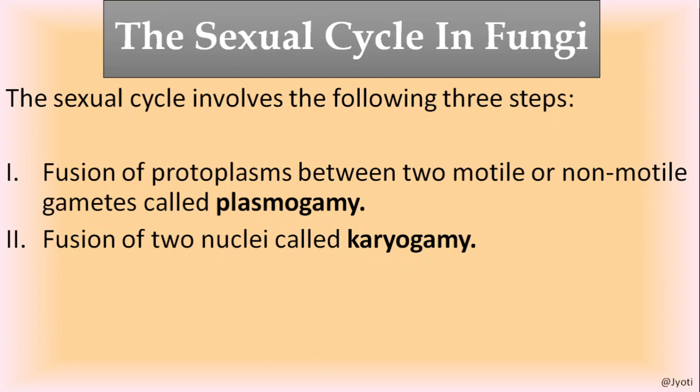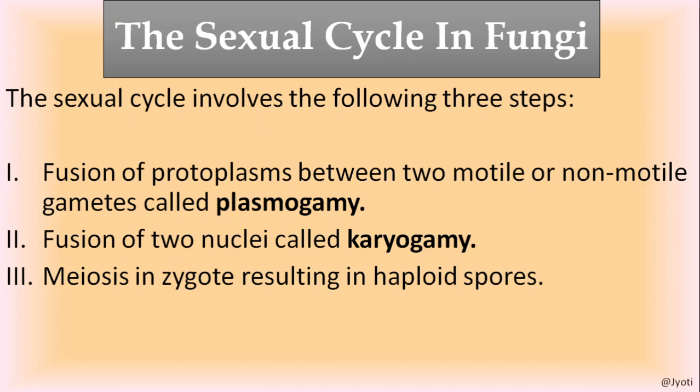Now after plasmogamy, the fusion of the two nuclei takes place, and that is called karyogamy. Karyo means nucleus, gamy means fusion. Now after karyogamy, the structure produced is called zygote. Okay. Now this zygote undergoes meiosis to produce haploid spores.